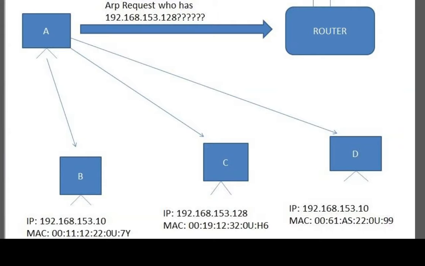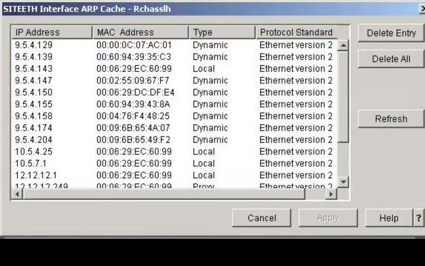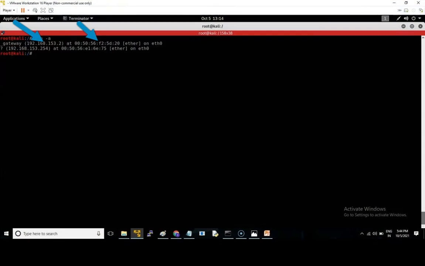All of these communications are facilitated using the ARP protocol, and all ARP has is request and response. Each computer will have an ARP table which links the IP addresses on the same network to their MAC addresses. As you can see, the router IP is linked with its MAC address. We can use the command arp -a, which will tell the MAC address that is associated with the IP. Now the values in this table can be easily modified by exploiting the ARP protocol.